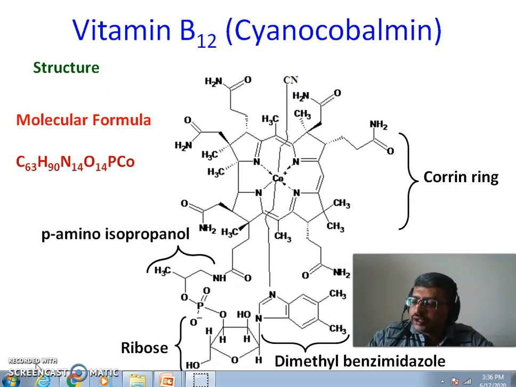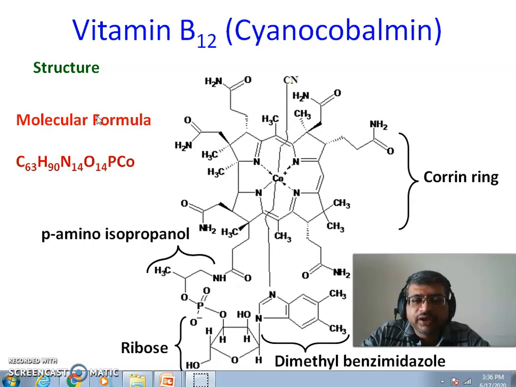Despite being so complex, it is not synthesized by complex organisms like plants and animals, but only by the simplest of organisms like microorganisms. Vitamin B12 is also known as the anti-pernicious anemia vitamin, as its deficiency causes pernicious anemia. It is a unique vitamin synthesized only by microorganisms.